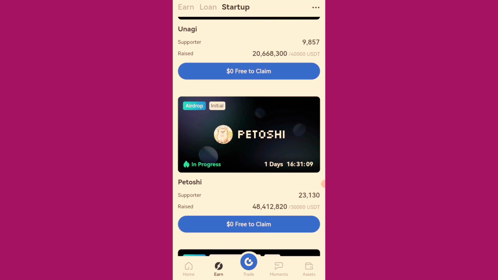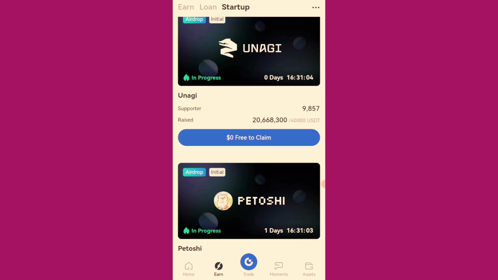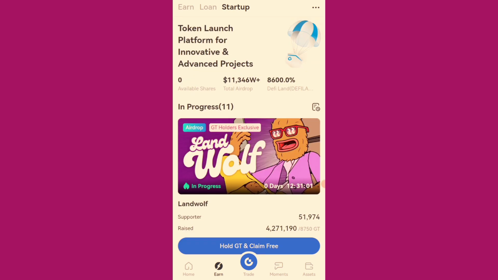If you are holding GT and you are also holding USDT, then you qualify for everything. All these airdrops, you qualify for them, and these are continuous programs. So it's not limited. It doesn't end after these. They are always continuous. You keep earning as long as you keep holding the USDT and the GT token on your balances. After you receive the airdrop, you can sell on this exchange and withdraw the USDT. So you make your money work for you by holding a potential coin, which is the GT token, and also holding the USDT to earn more airdrops and get free airdrops without tapping, without mining, without doing anything.